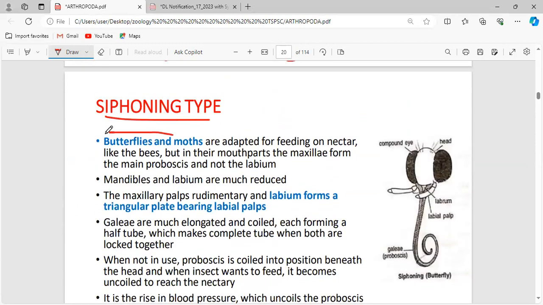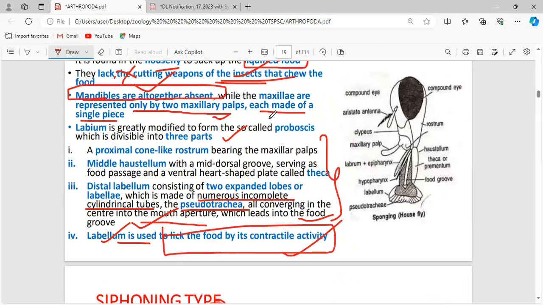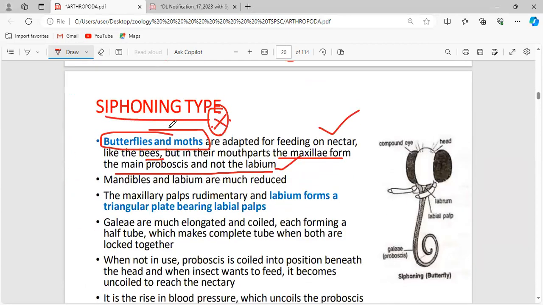Siphoning type, and the best examples for siphoning type are butterflies and moths. This can be asked in a question. They feed on nectar like the bees, but in the mouthparts, the maxillae form the main proboscis, not the labium. See the difference between sponging type and siphoning type. The proboscis is modified from the labium in the case of sponging type, but in the case of siphoning type, the proboscis is modified from the maxillae.